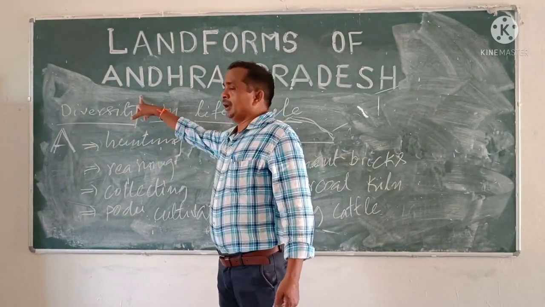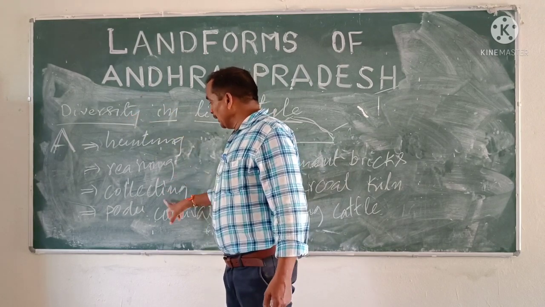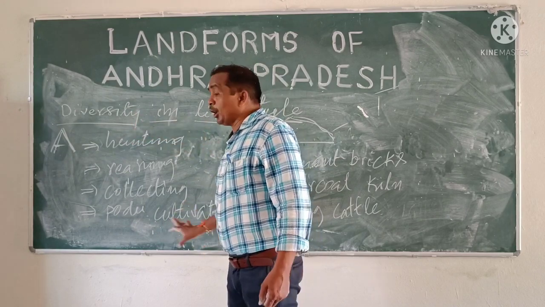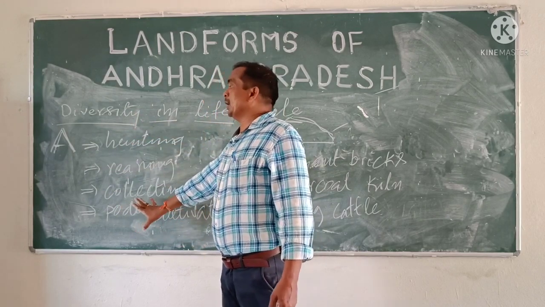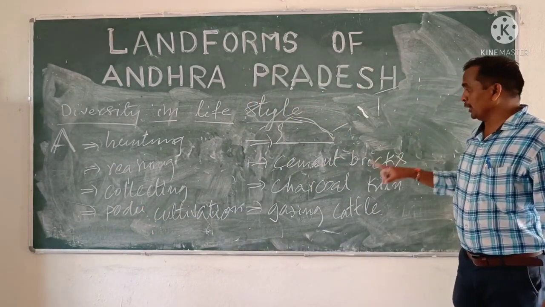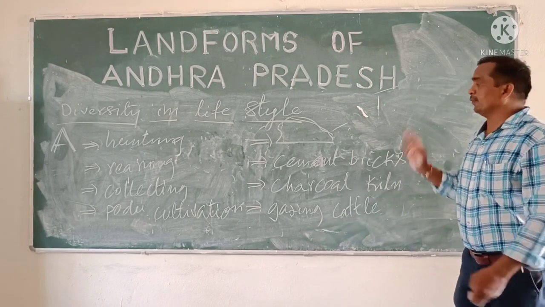Hunting we can see in the mountain area, or rearing cattle. Collecting of food grains also we can see in the mountain area. Kodu cultivation also we can see in the mountain or hilly area. Whereas in the plateau area, cement brick practice, charcoal kilns, and grazing cattle we can find.